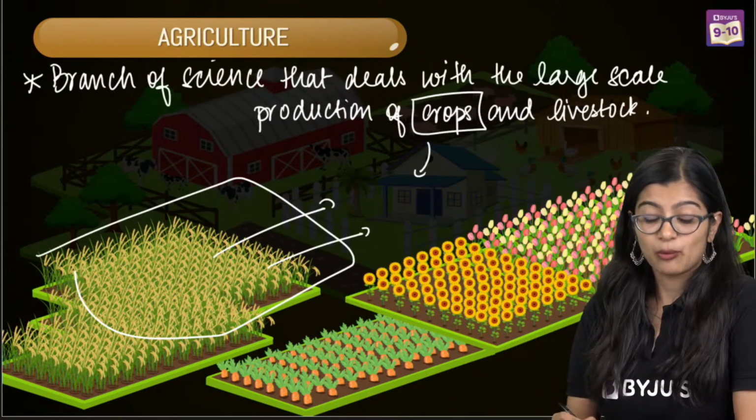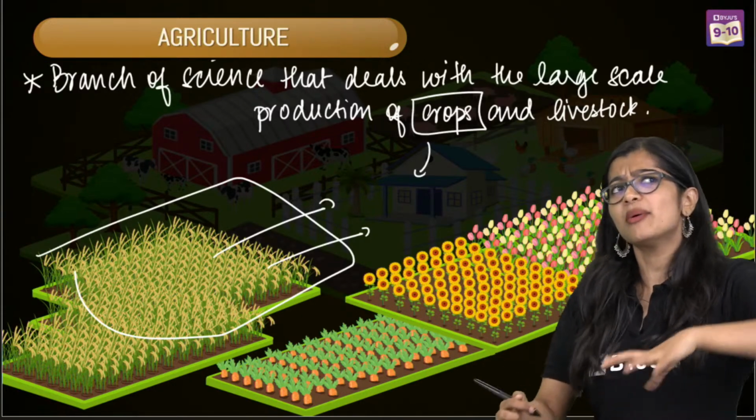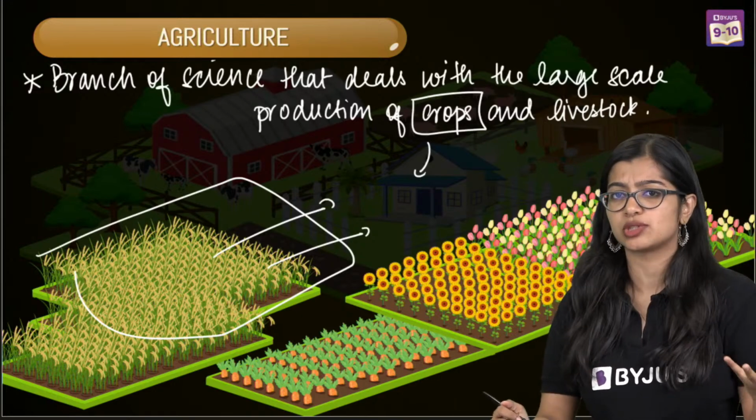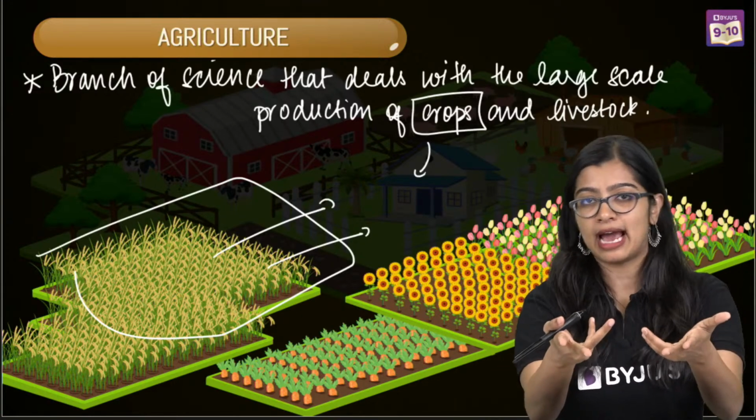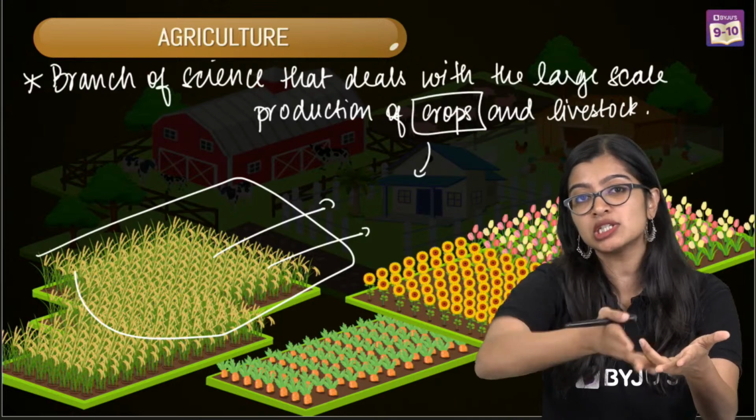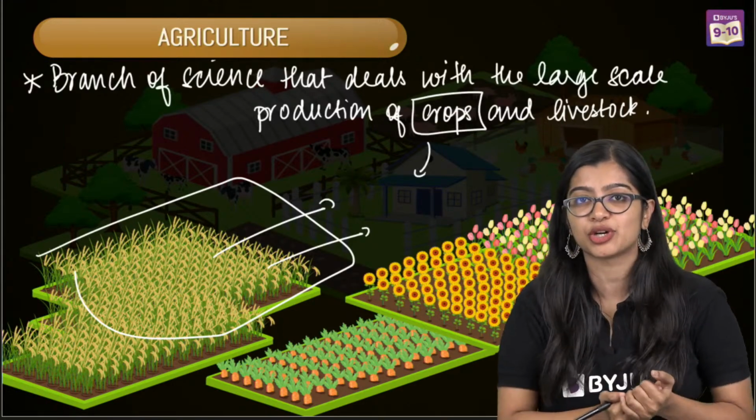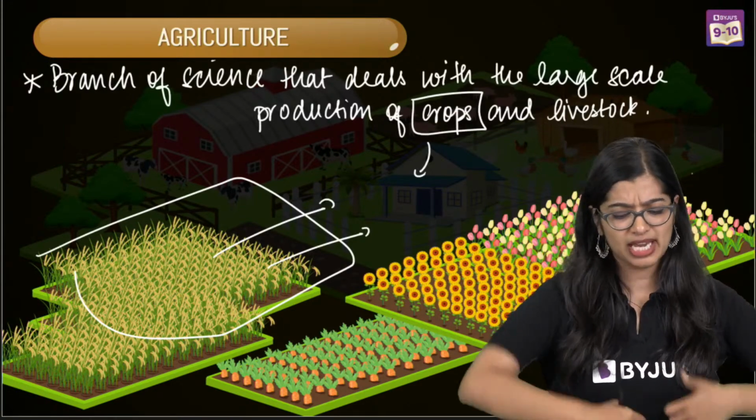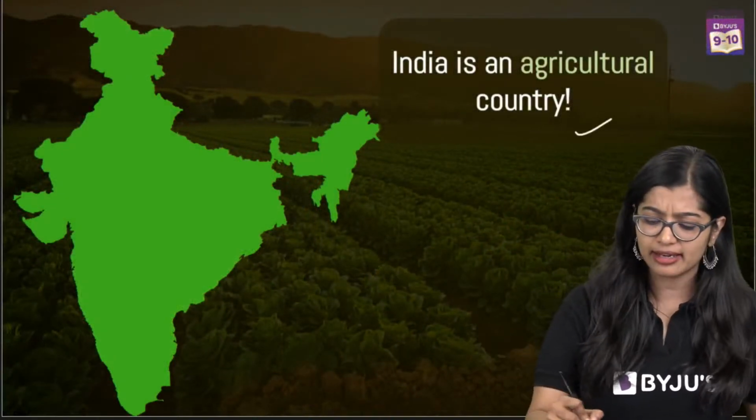Now, when we talk about agriculture and about improving food resources, we know they go hand in hand, because improving food resources depends on what you do in agriculture. Our country is said to be an agricultural country simply because over 70% of our population is dependent on agriculture, whether as farmers or directly or indirectly involved.